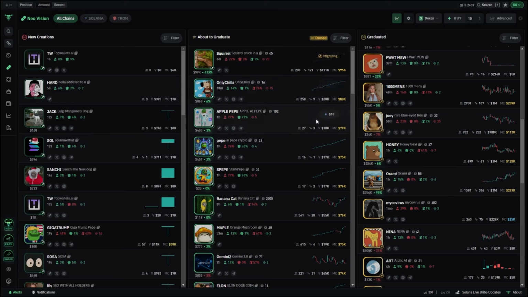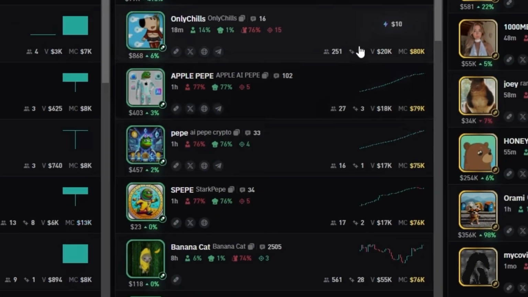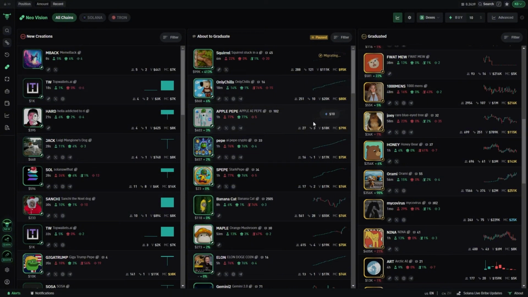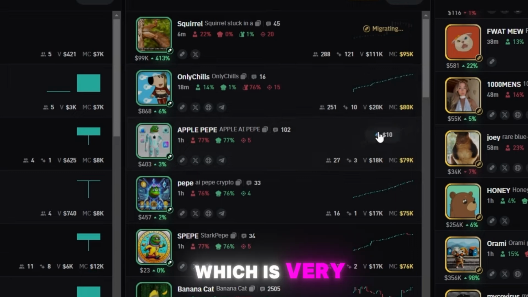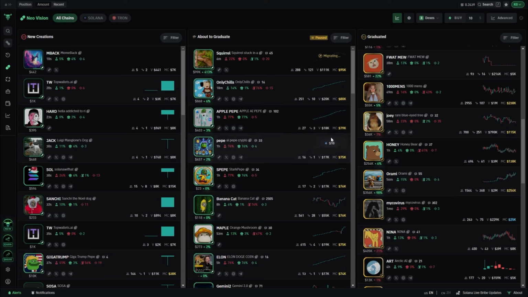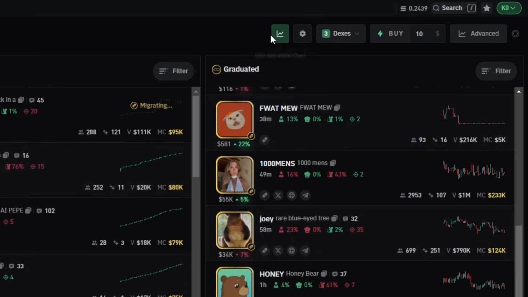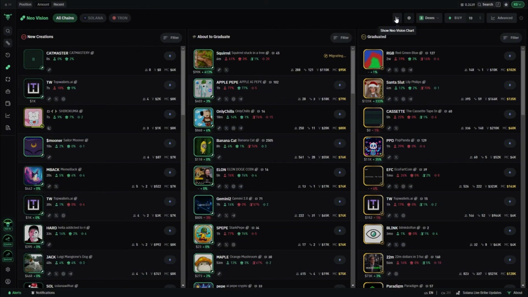And next up, we have Neo Vision. Now, as you can see, it does look a little bit different here. And the main thing you might notice is actually this chart view over here. Now, this can be pretty useful because it allows you to see charts. We can see that the chart goes pretty much straight up with no dips, which is very unnatural, so we would know to avoid these. However, if you wanted to turn this feature off, we could just go up here and click Hide Neo Vision Charts, and that will actually get rid of that feature.